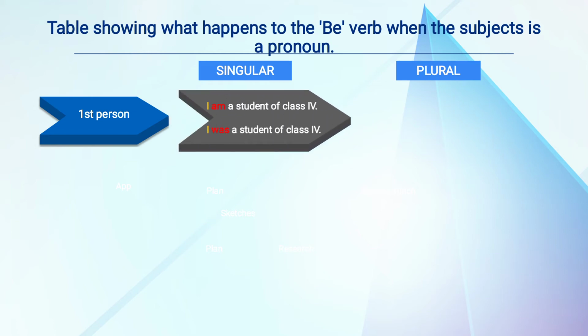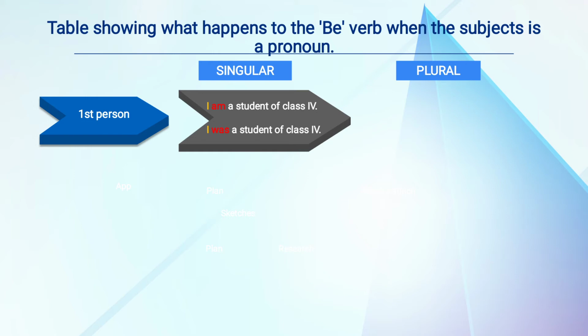I am a student of class 4, when we are talking in present tense. Okay. What will we use? As I is the pronoun, the be form of the verb will be am. When we are talking in past tense, I, again it is a pronoun, what will happen to the be form of the verb? Was. I was a student of class 4. This is first person singular.